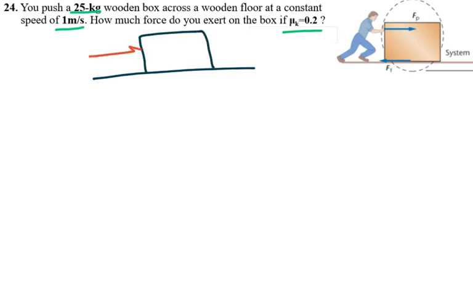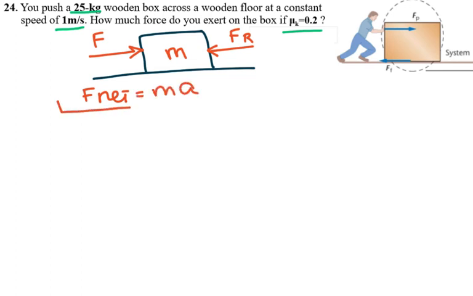So you apply some force F, and the force of friction is in the opposite direction, and the mass is given. So F net is equal to ma, and your net force is the force minus the friction force, equal to mass times acceleration. It's constant velocity, so there is no acceleration. That means the applied force must be equal to the friction force.